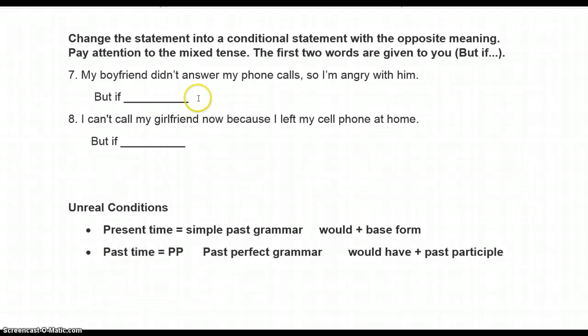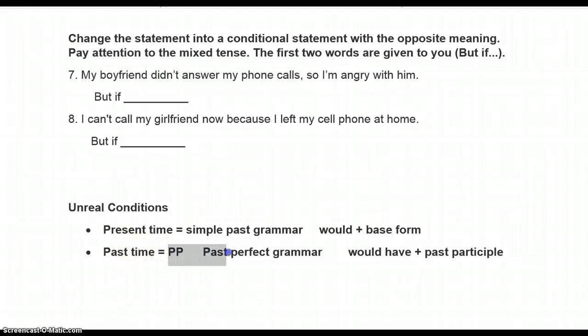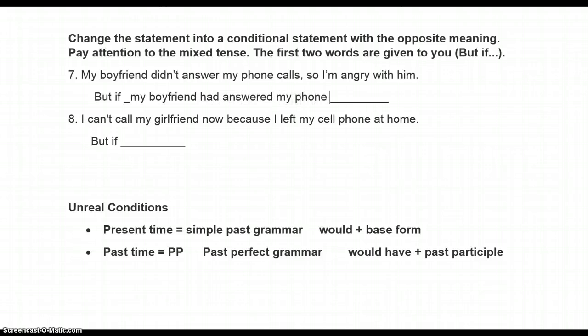I'll show the example. My boyfriend didn't answer my phone calls, so I am angry at him. So the first part that we're going to use here is simple past, which means we go down to our past perfect grammar. My boyfriend didn't answer, but if my boyfriend had answered my phone calls.